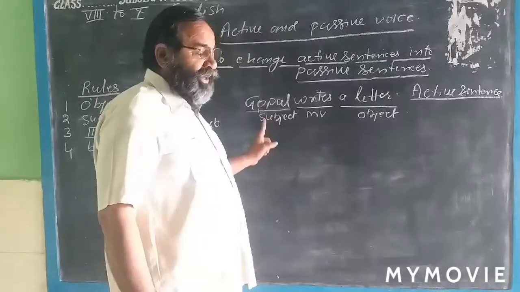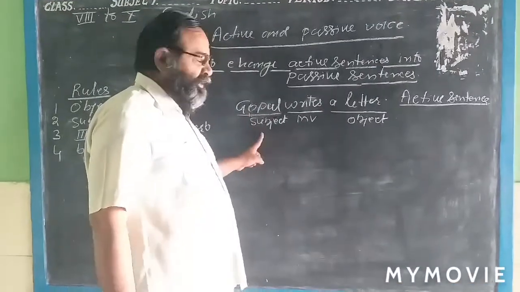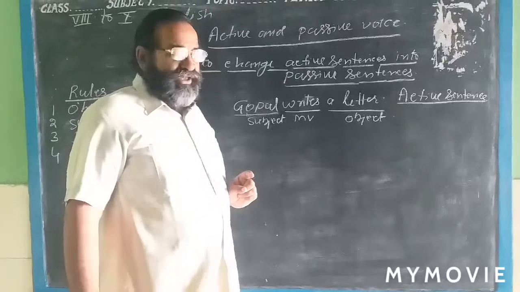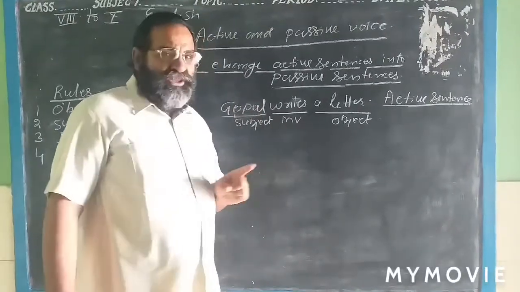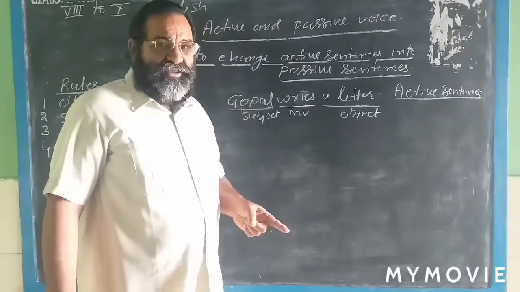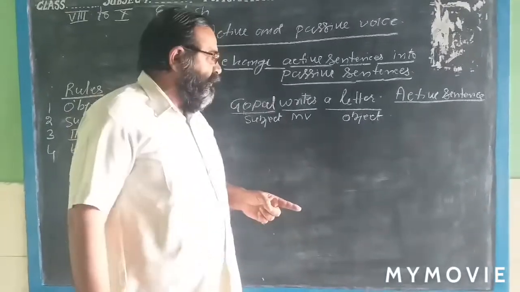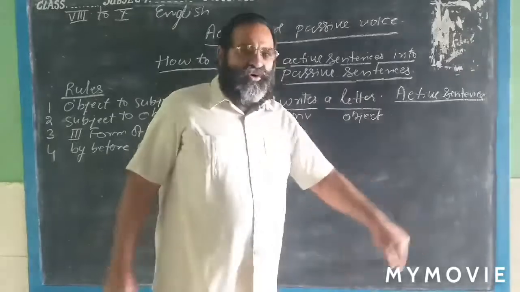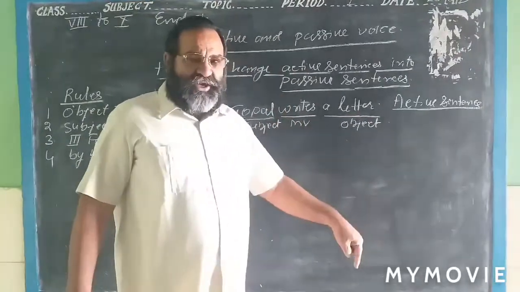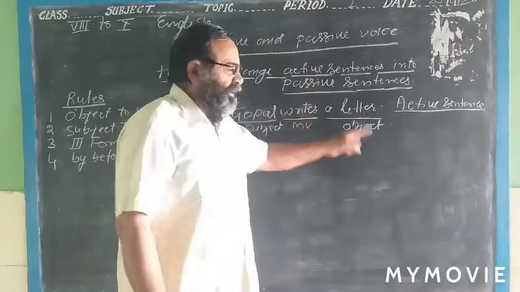This Gopal, the subject, is directly doing the work. On what is he doing the work? He is doing the work on the object. Which is the object? A letter is the object.